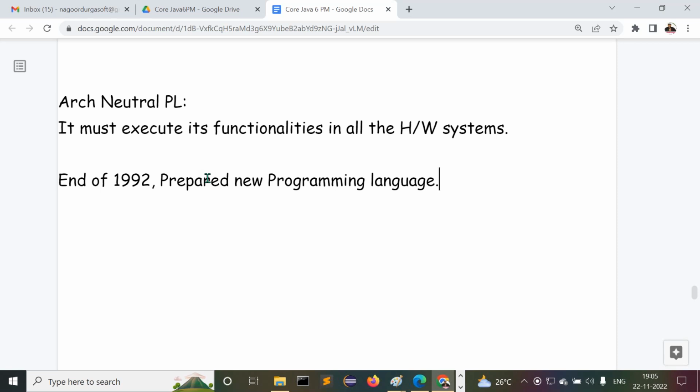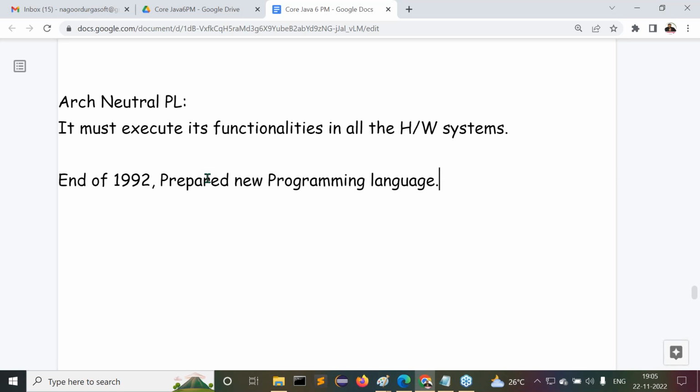Nice. Then what next? After preparing the new programming language, they want to give it a name. Whenever we prepare a product, a name is definitely required, right? So definitely Sun Microsystems wants to give a name to the new programming language. Observe carefully, guys. At the end of 1992 they prepared the language, and now they are searching for a new name for it.